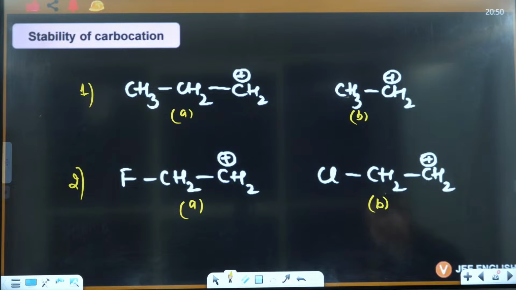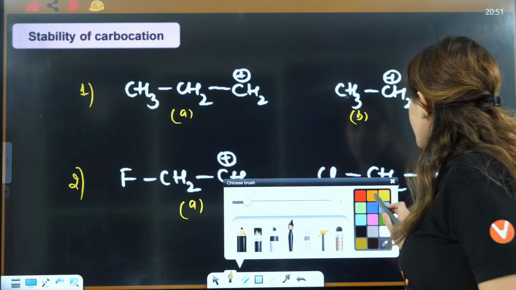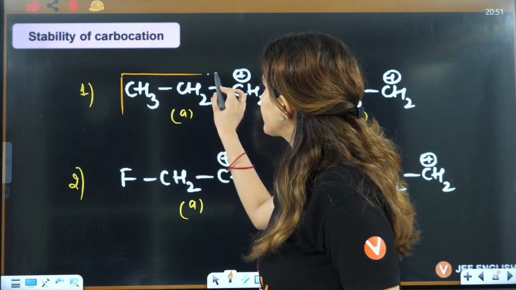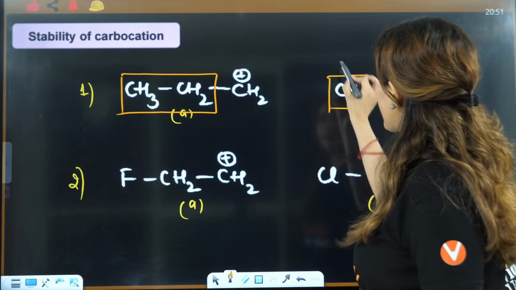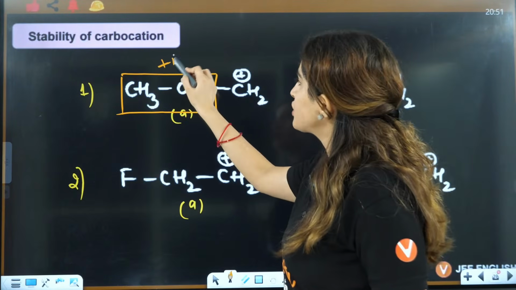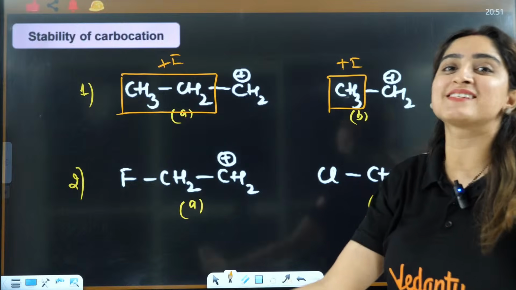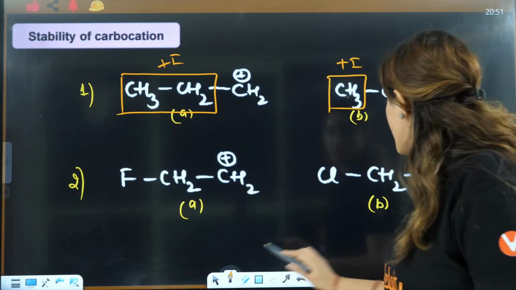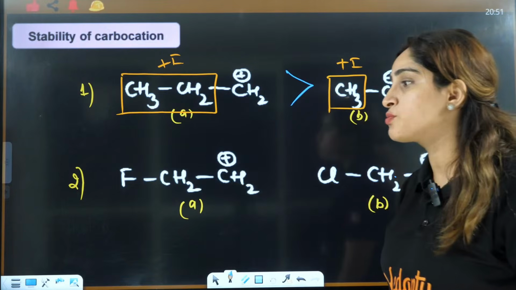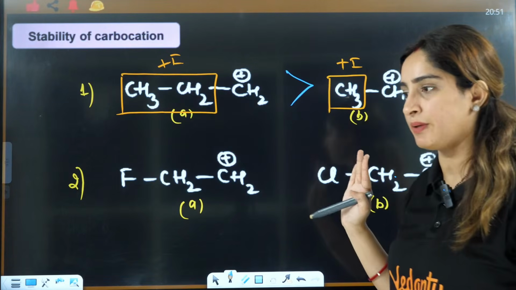In the first case, both are primary. But A has more number of carbons. More number of carbons means more plus I effect. This will have less plus I effect. Both are showing plus I effect, but this will have more. The more the plus I effect, the more the money, the more the happiness. So here this carbocation is more stable. So A is more stable than B, right?